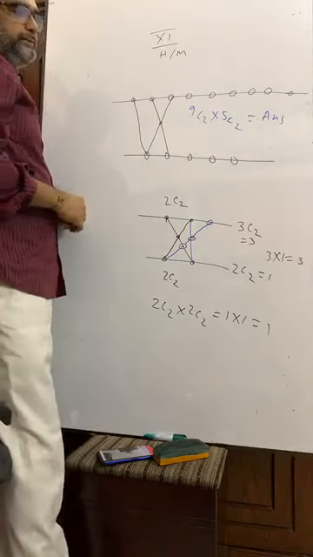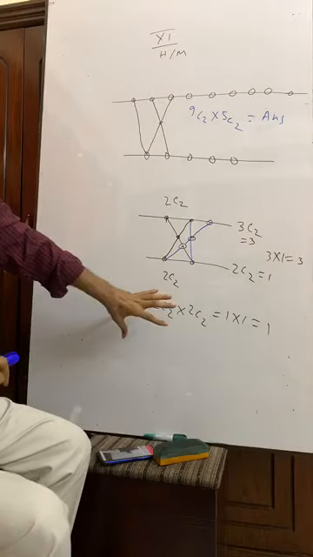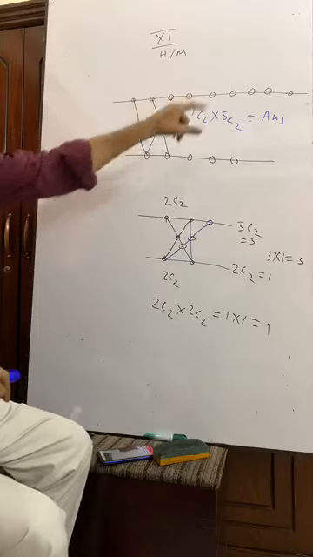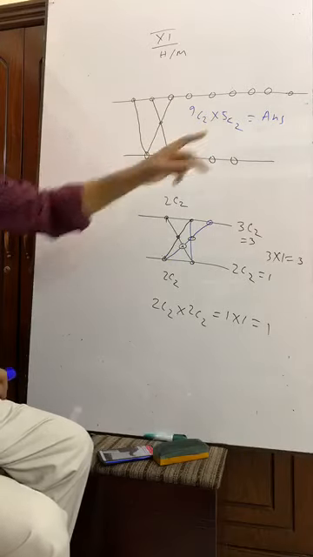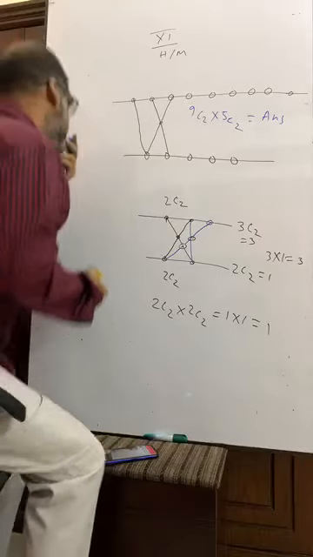I think you have got it. I showed you how it comes, right? 9C2 and here 5C2. Okay, that's done.